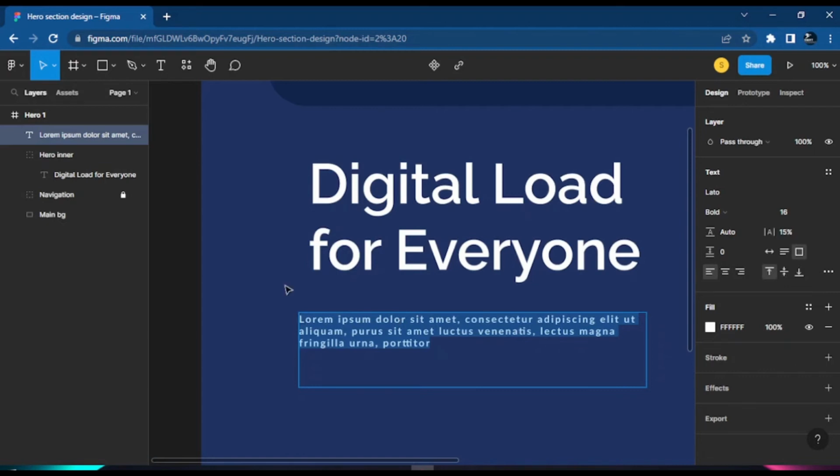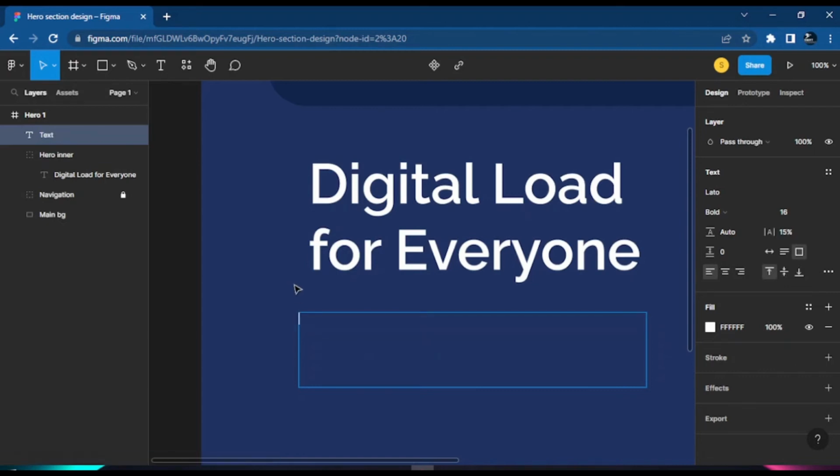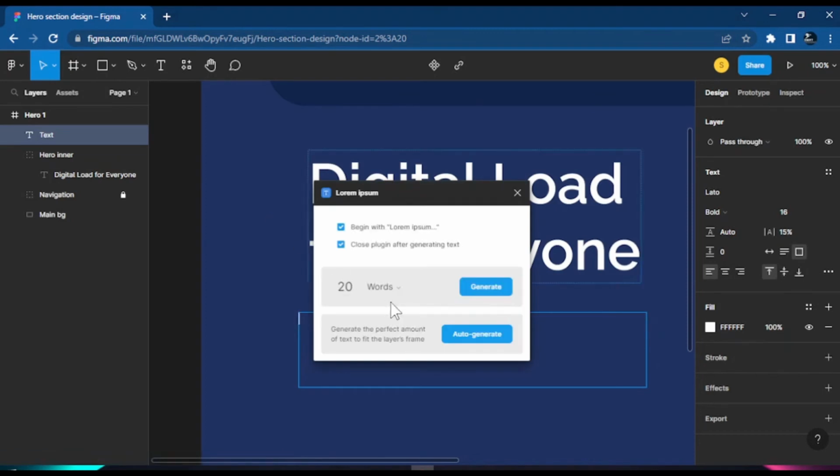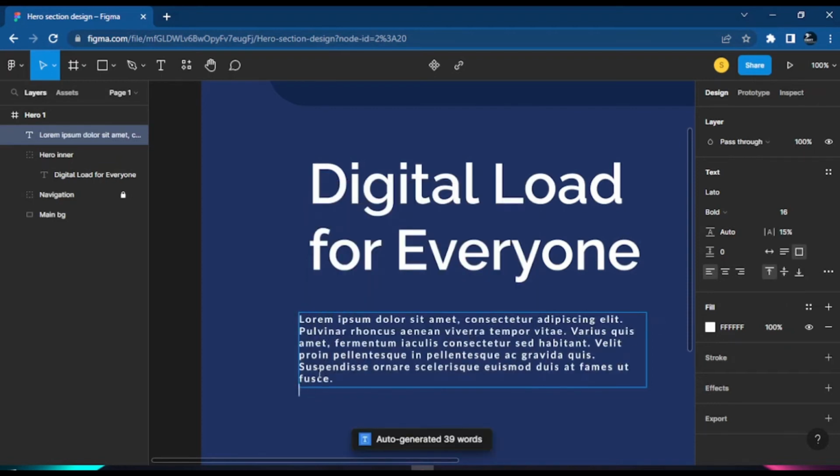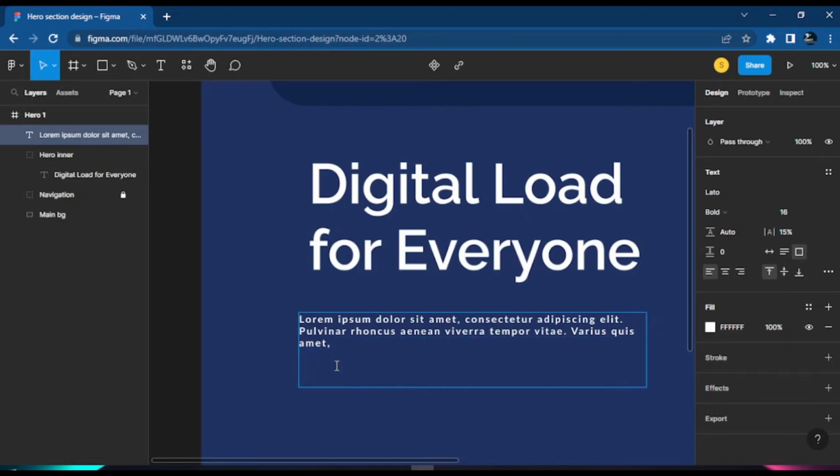Now, what I could even show is, if you even want to auto-generate this text, if you just press Ctrl P, lorem, and then here, instead of words or something like that, I could just click auto-generate. Now it will let me fill out the remaining text where we need it. It fills them up to here for me. And then we just clean the text. So that's something they always do once here. So let me just clean that text.